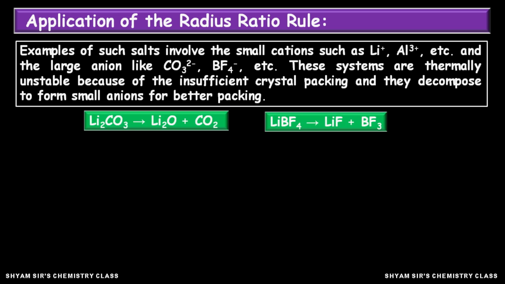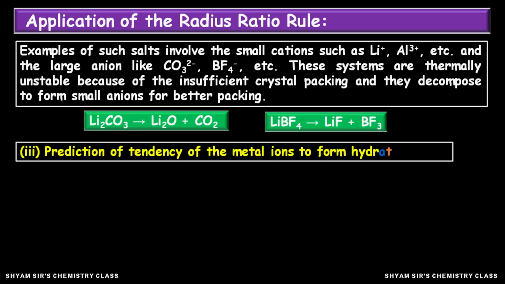See this reaction: lithium carbonate forms lithium oxide. Similarly, LiBF4 decomposes to lithium fluoride and BF3 molecule. Here also, they are trying to form smaller ions like F minus, which will have better packing compared to LiBF4.